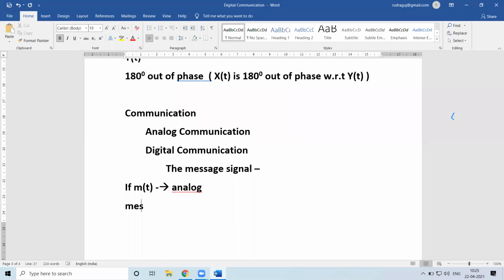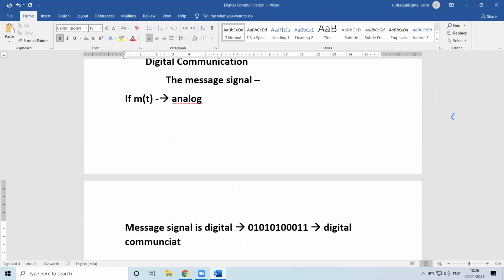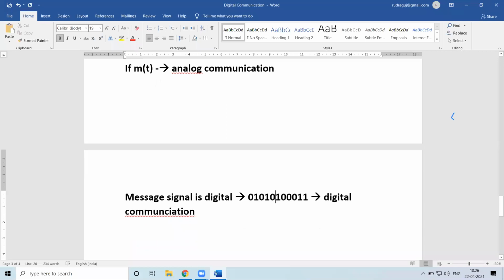If the message signal is digital, say it is 0101 some values like that, then this gives rise to what we call digital communication. So if the message signal is analog, we classify the communication to be analog communication.